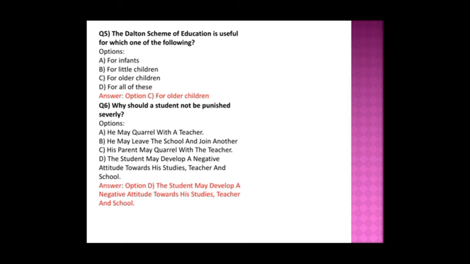So it's infants, the school children, and little children also based on school. So you can see the older children, that is after +2 students. So that's the option here, and most of the questions are only from the higher education system. So based on that you can answer the question.